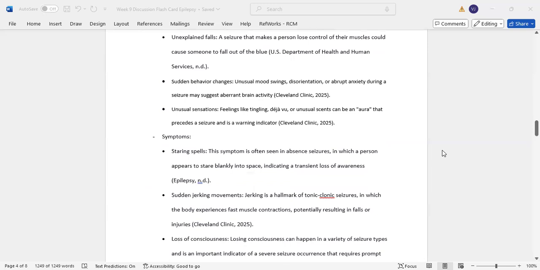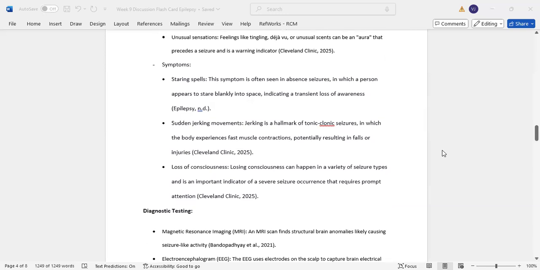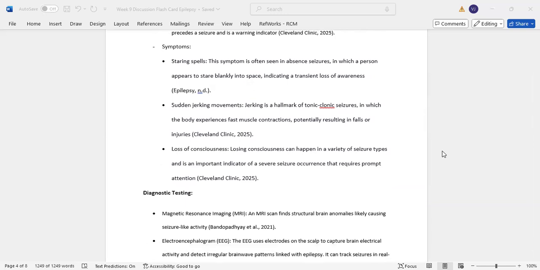Symptoms: staring spells. This symptom is often seen in absence seizures, where a person appears to be staring blankly into space, indicating transient loss of awareness. Sudden jerking movements. Jerking is a hallmark of tonic-clonic seizures, in which the body experiences fast muscle contractions, potentially resulting in falls or injuries. Loss of consciousness. Losing consciousness can happen in a variety of seizure types and is an important indicator of severity. Severe seizure occurrence requires prompt attention.